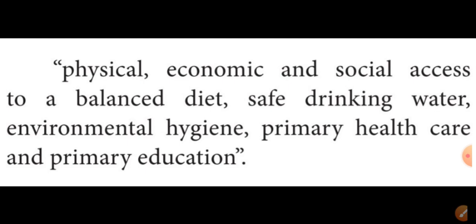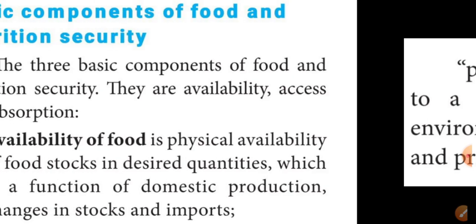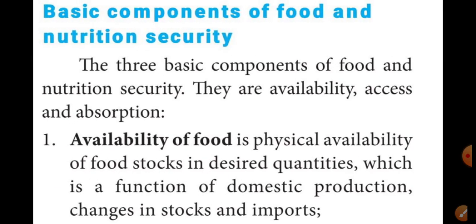Then next one is the basic components of food and nutrition security. There are three basic components of food and nutrition security.